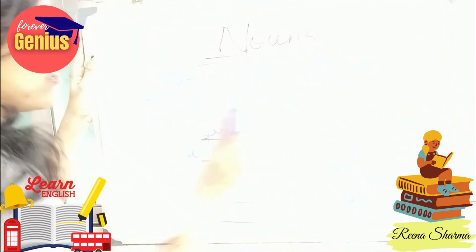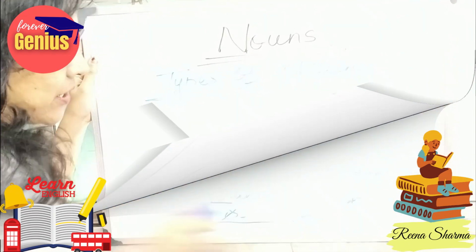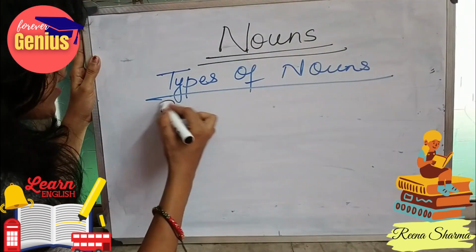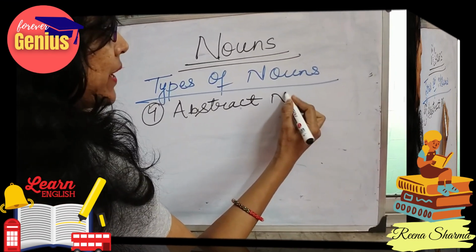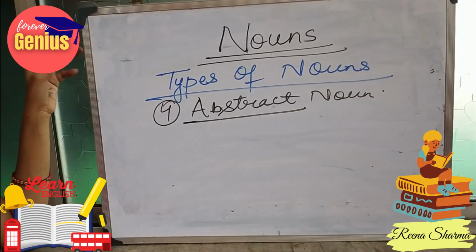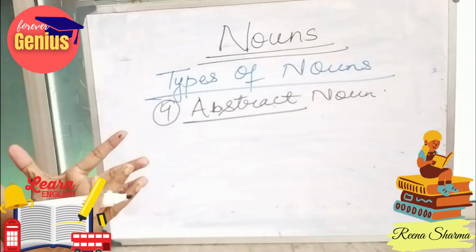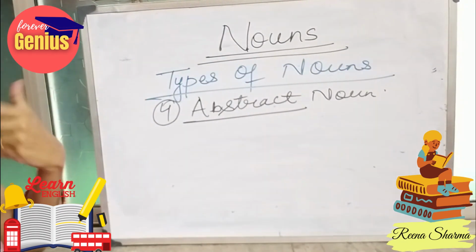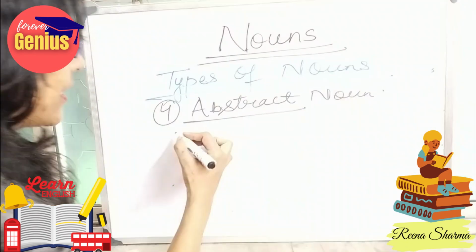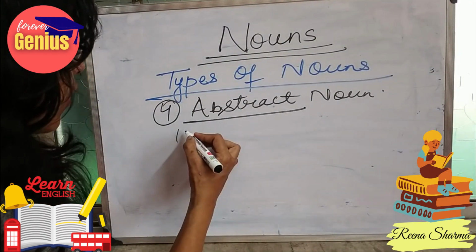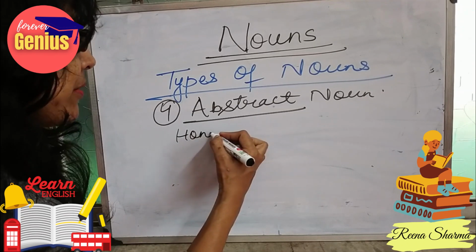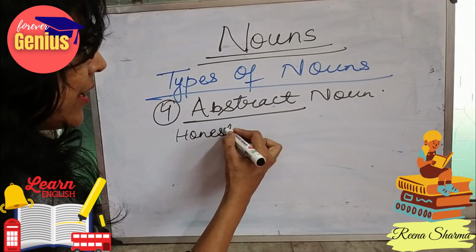Now comes our fourth topic of discussion, that is abstract noun. Abstract noun means we cannot see the object, we cannot touch it, we can just feel it, experience it. Like honesty: if I say the word honesty, honesty can be felt, but we can never touch it.